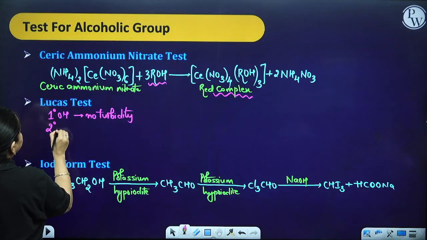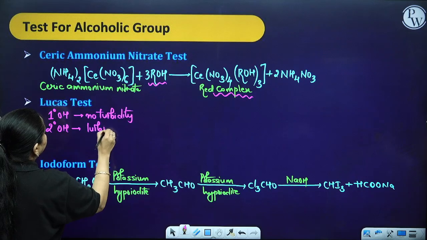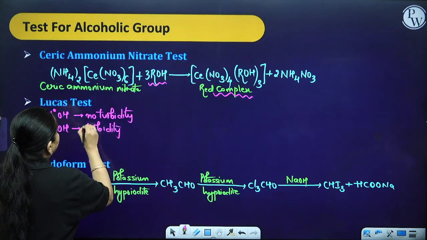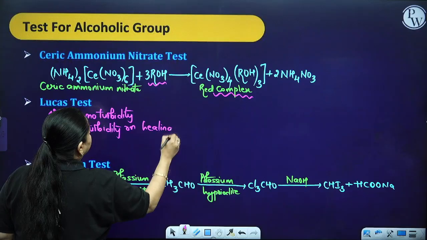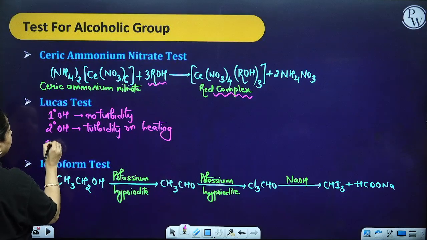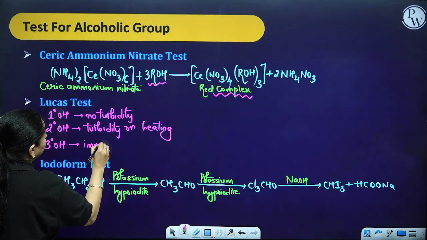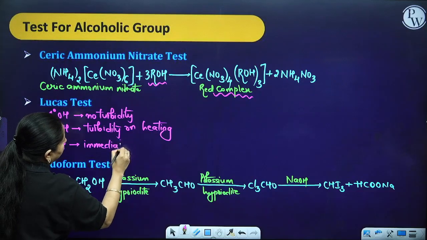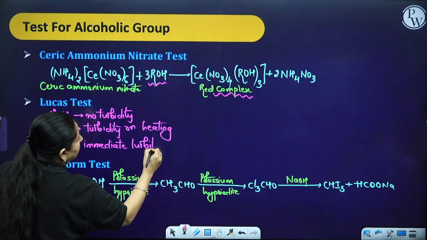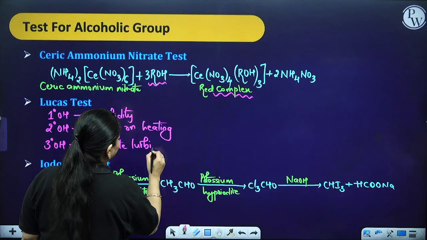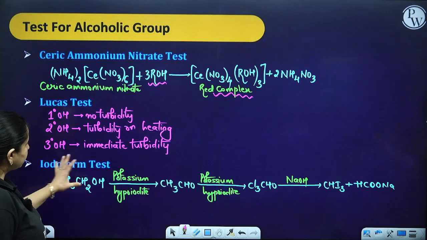If you are having a second degree alcohol, you are going to have turbidity, but after some time and on warming up, or you can say on heating it up. Then if you are having a third degree alcohol, then you are going to have an immediate turbidity.